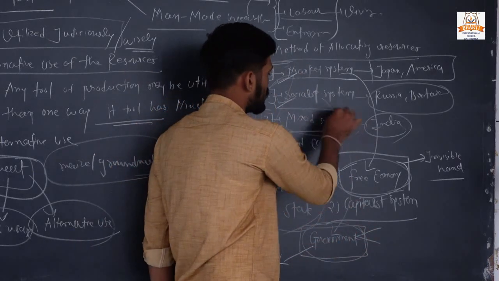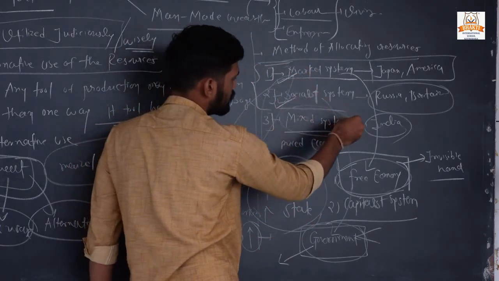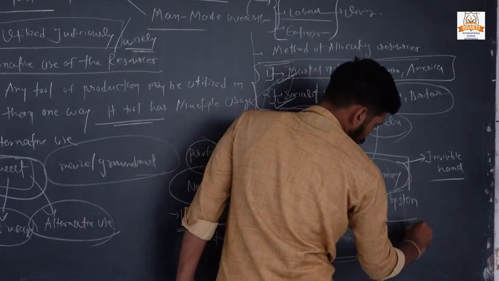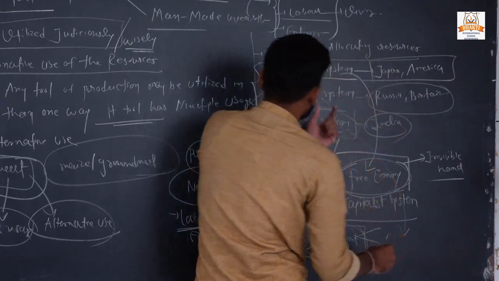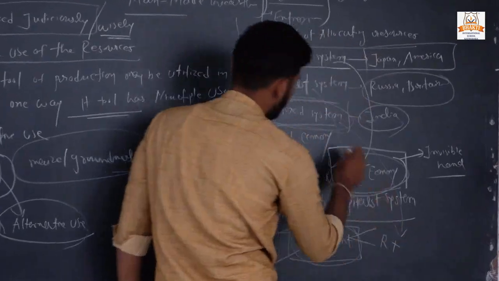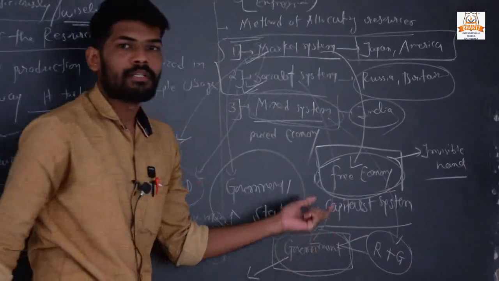And the last one is the mixed system. Market system plus socialist system is equal to mixed system. In this mixed system, some decisions are taken by some capitalists or some rich persons, while some decisions are taken by the government. So this is the mixed system.